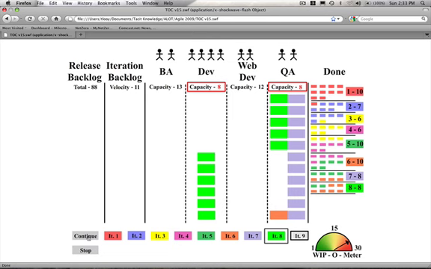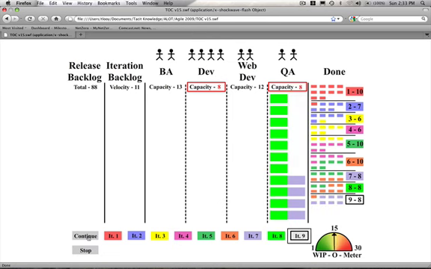So we're going to go ahead and finish off iteration 9, and you can see that we finished it off. We still have 15 stories inside of QA that need to be worked, so that's going to take at least another iteration for us to get through this. So our total plan now is taking an extra iteration. In spite of the web development manager's plan of having his people work overtime, that did not cause us to gain anything inside the system, and it actually caused the system to work even less effectively.